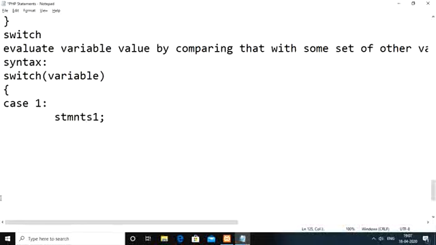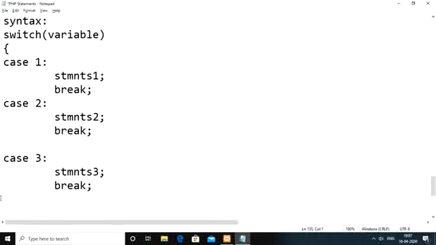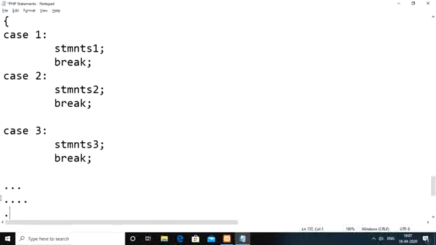Then finally at the end of each and every case block we need to keep the break statement. In the same way case 2, case 3, like that you will have multiple cases here. Statements 2, statements 3. Like that you will have multiple case statements.